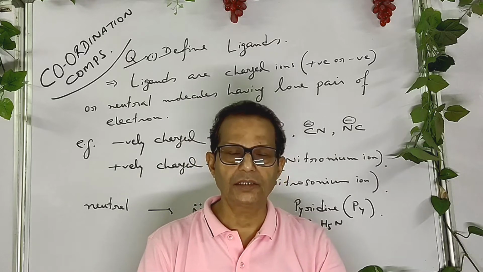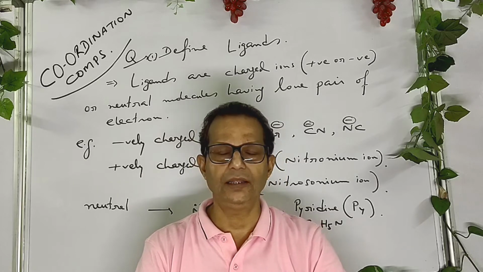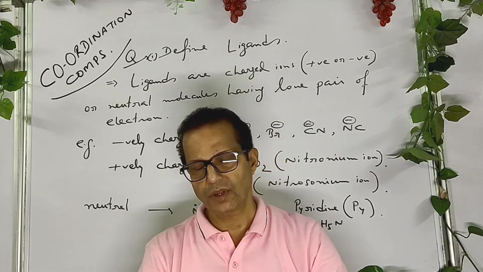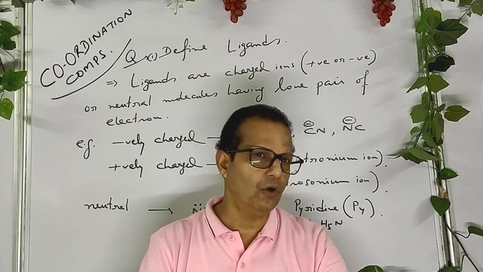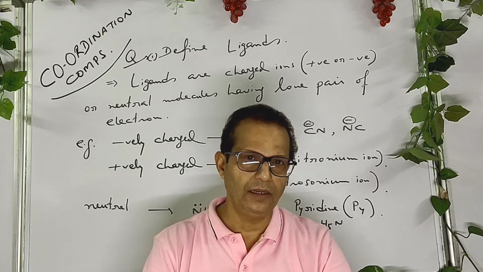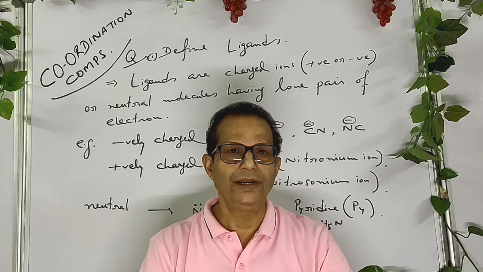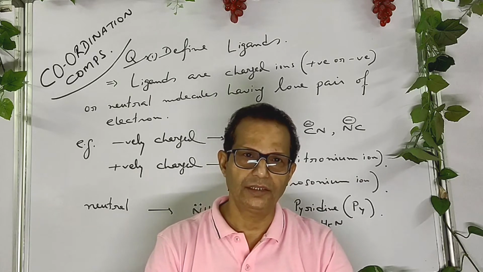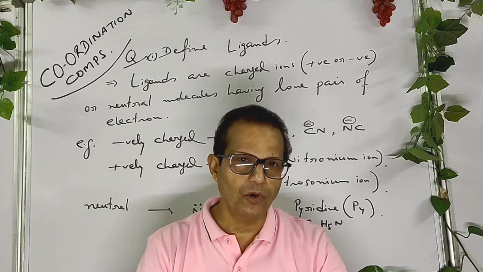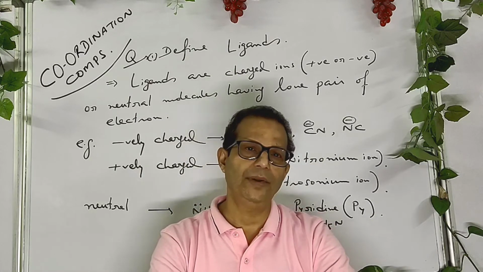There are other ligands that can form 2 to 6 coordinate bonds with the central metal. They are called polydentate or multidentate ligands. Depending on the number of coordinate bonds formed by a ligand with a central metal, that is called the denticity of a ligand. So what is denticity of a ligand? It is the total number of coordinate bonds formed by a ligand with the central metal.